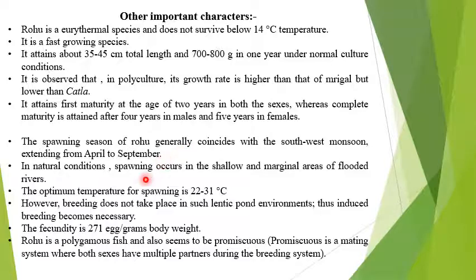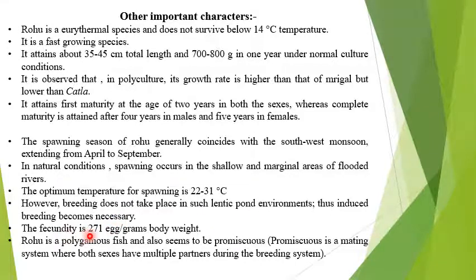In natural conditions, spawning occurs in the shallow and marginal areas of flooded rivers. So when you want to collect the spawn, you have to go to the rivers and the banks of the river, where you may find the spawn of the major carps. Optimum temperature is 22 to 31 degrees centigrade. Breeding does not take place in a lentic pond environment, thus induced breeding becomes necessary.